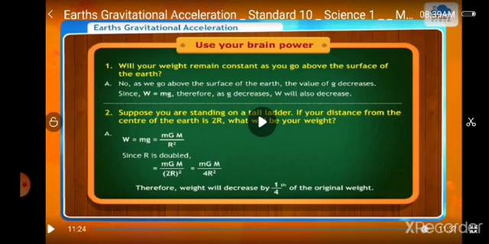Answer. W is equal to mg is equal to mGM upon R square. Since R is doubled, mGM upon 2R square is equal to mGM upon 4R square. Therefore, weight will decrease to 1/4 of the original weight.